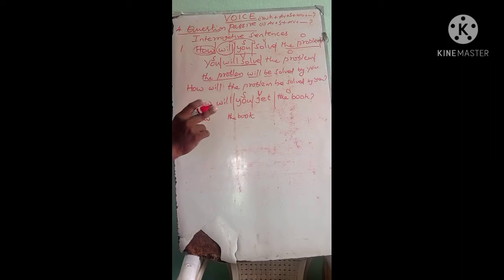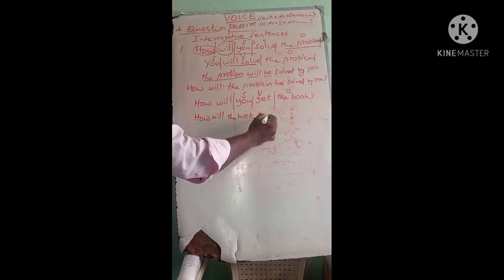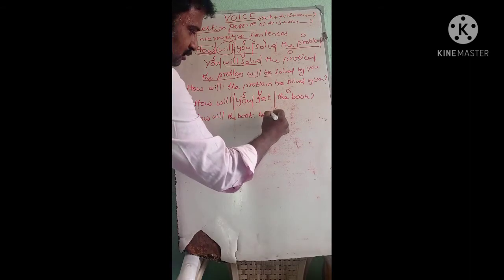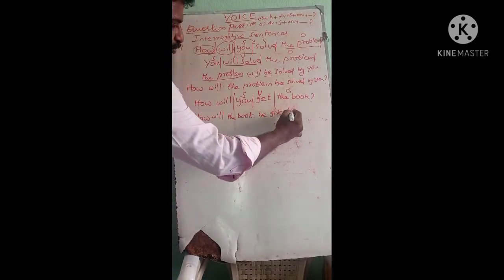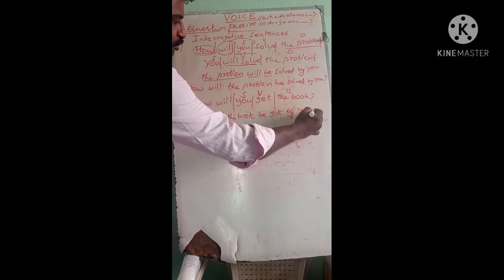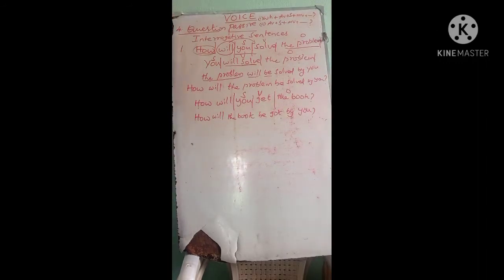So we have two auxiliaries, so the first auxiliary should be placed here. How will the book be got? Then preposition by and you. That's all. See, if you do this work repeatedly, the sense is that you transfer the question into a statement and convert the statement into passive, then you can get the answer.